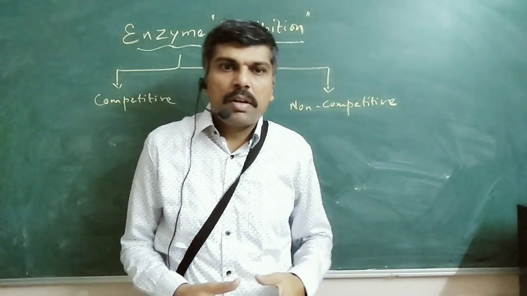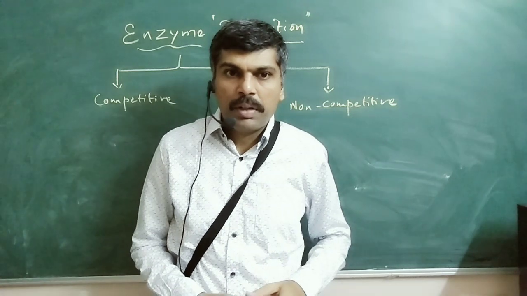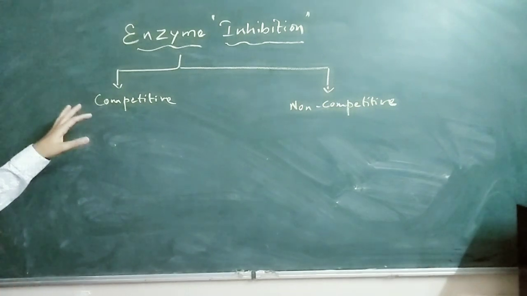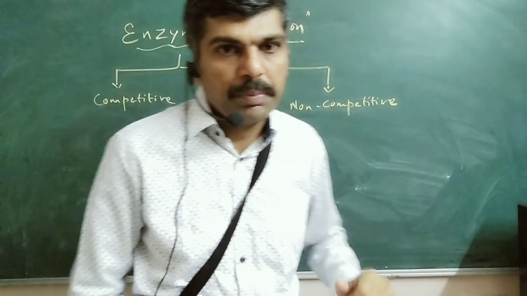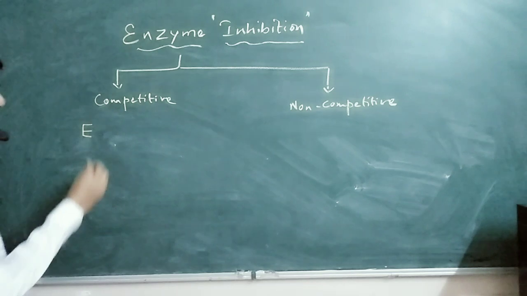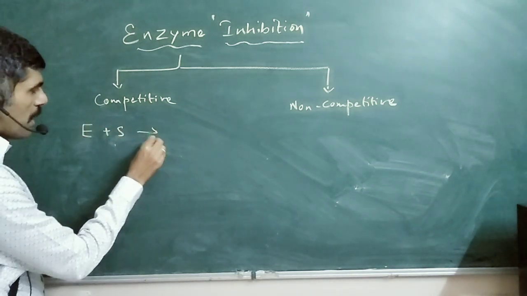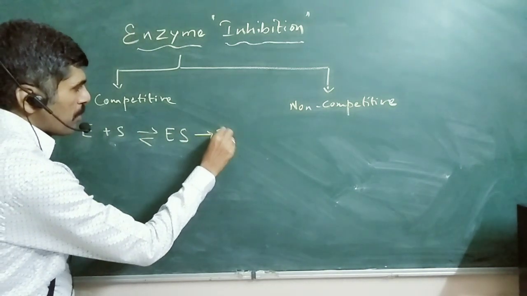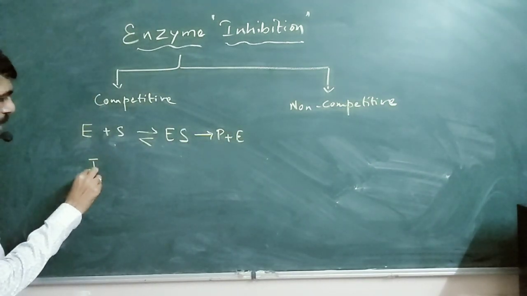This inhibition to the complete action of the enzyme can happen in two ways. In other words, there are two types of enzyme inhibitors. One, competitive enzyme inhibition. The other is called non-competitive enzyme inhibition. We already know that in any enzyme catalyzed mechanism, there is the enzyme and there is the substrate. And the enzyme and the substrate form reversibly the enzyme substrate complex, which will break up to give the product and the enzyme. Now suppose I introduce an inhibitor.